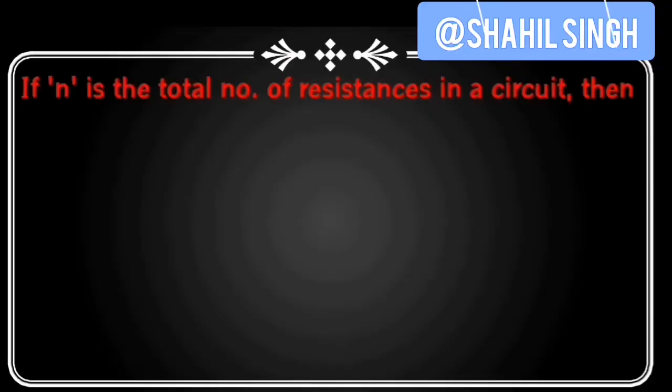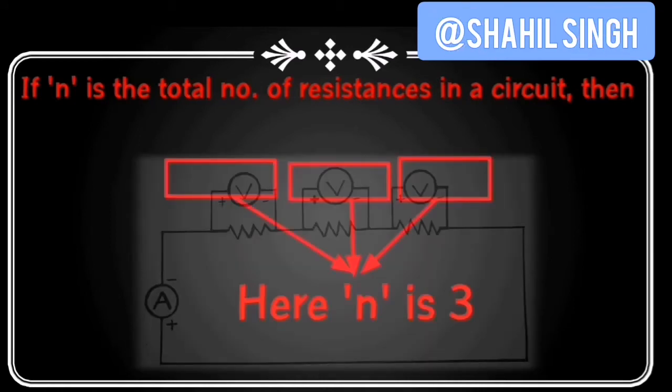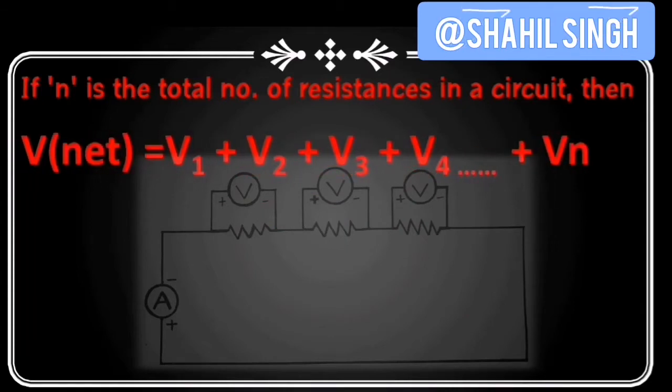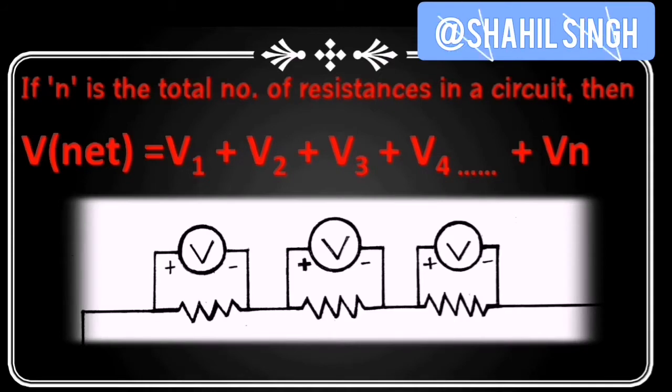Now we will derive the formula for calculating the total resistance in a series combination. So if N is the total number of resistors in the circuit, then we can write that total voltage or total potential difference is equal to V1 plus V2 plus V3 up to Vn, which means the total number of potential drops we have seen in the circuit. So if the circuit has 3 resistors, then the potential differences will be 3.